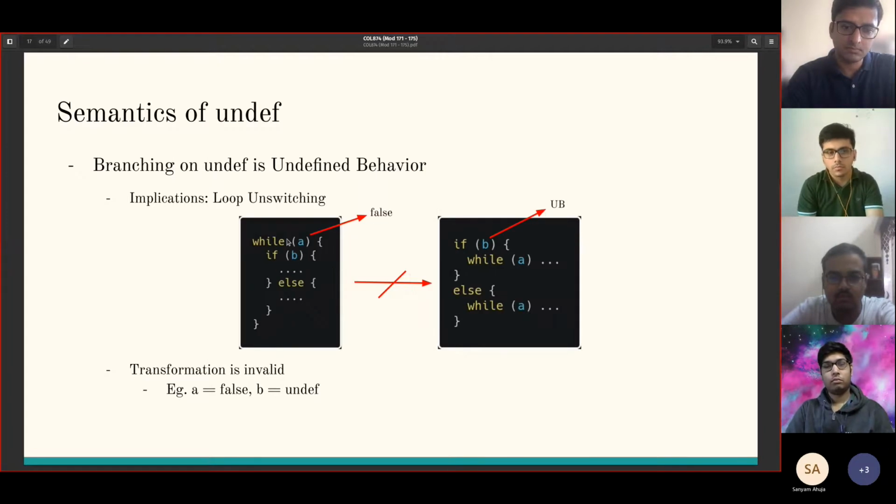But loop unswitching is invalid. The counterexample is once again A equal to false and B equal to undef. When A is false, the body is never executed for this loop. And when B is undef, this if B will be UB. So the target program is exhibiting UB when the source is not, and so this is not a valid transformation.